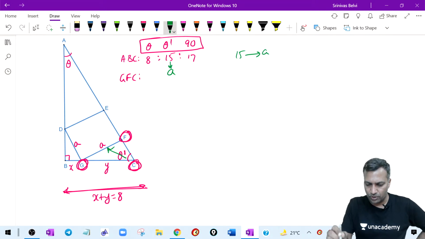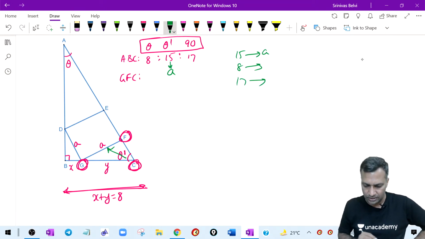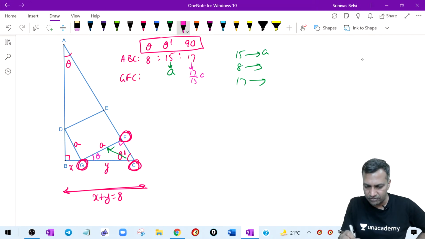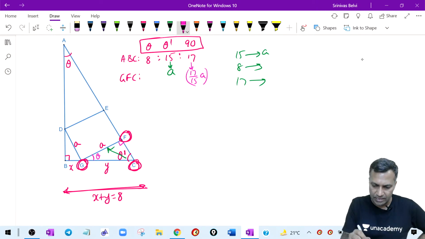If 15 corresponds to A, to find out what 8 corresponds to, find out what 17 corresponds to. Good. Where is theta here? This is theta. What is this? This is 90. Good. Therefore, if 15 corresponds to A, then 17 corresponds to 17 by 15A, and 8 corresponds to 8 by 15A.